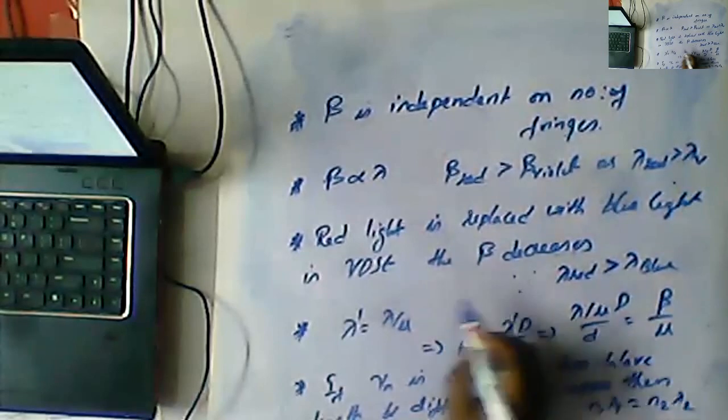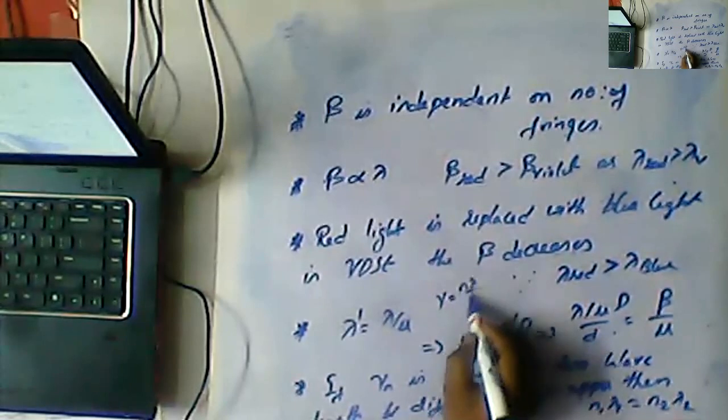The formula is y is equal to n lambda D by d.